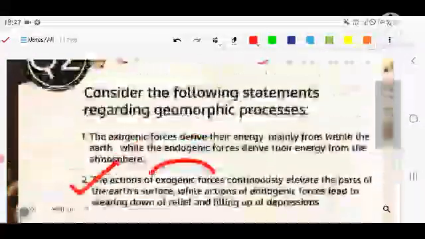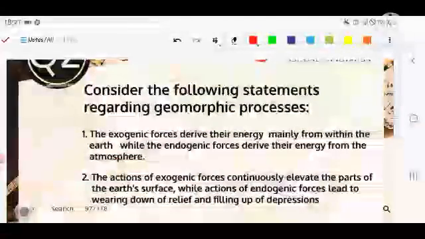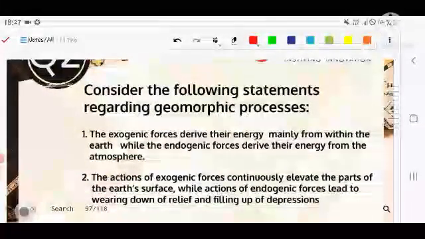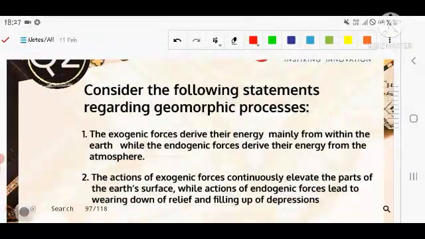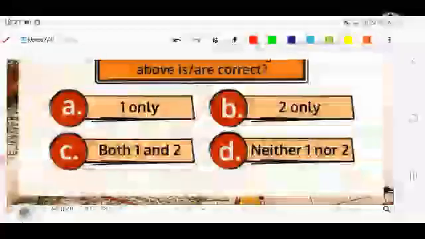I again repeat the question for better understanding, so listen to the statements carefully. The first statement: the exogenic forces drive their energy mainly from within the earth, while the endogenic forces drive their energy from the atmosphere. The second statement says that the action of the exogenic forces continuously elevates the part of the earth's surface, while the endogenic forces lead to the wearing down of the relief and filling of the depression. Let's see the next question.